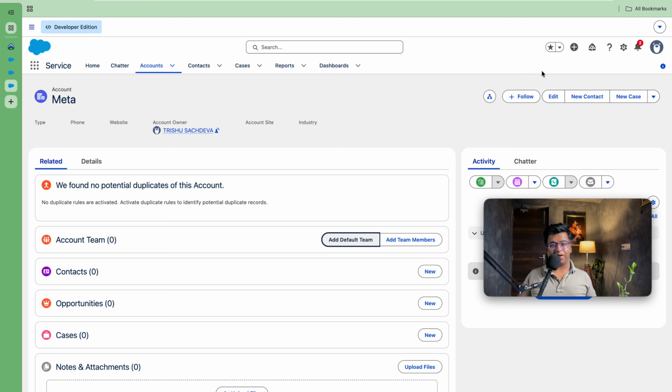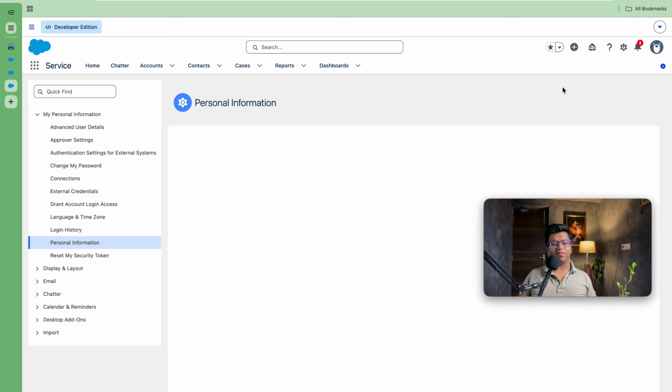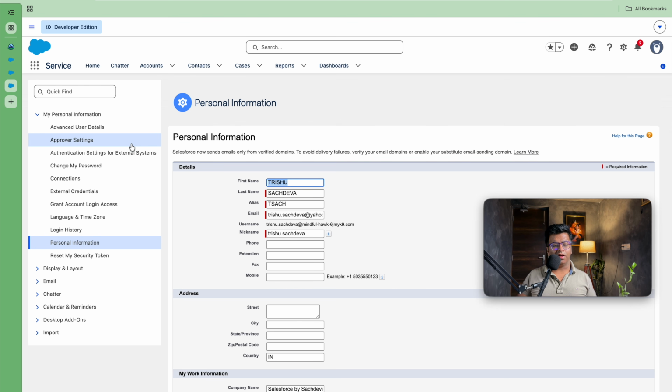Since I am a system administrator for this account, what I need to do is set up the default account team. The steps are very simple. You don't have to go to any profile here, you need to go to your user settings. First you go to your avatar or the image that you have set, and further you have to click on Settings.